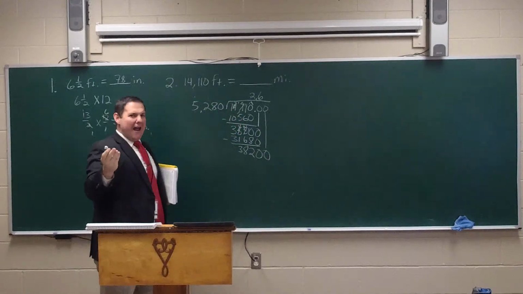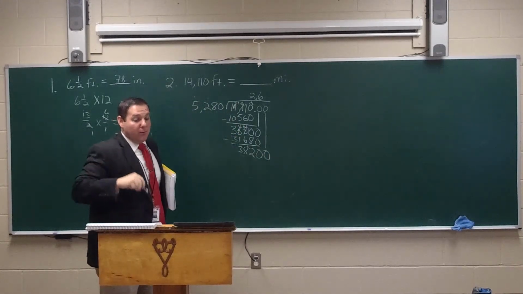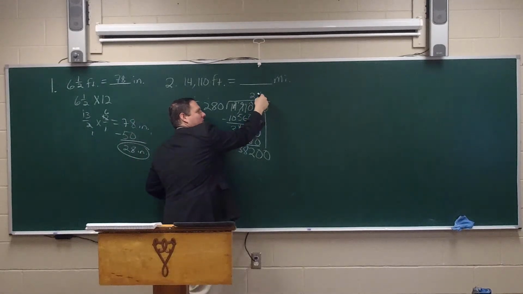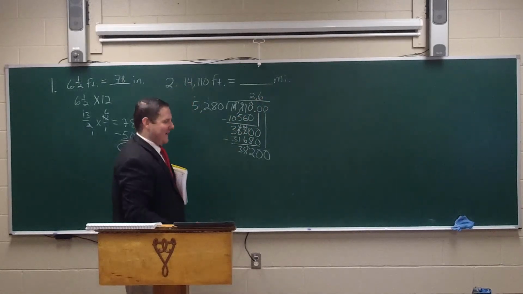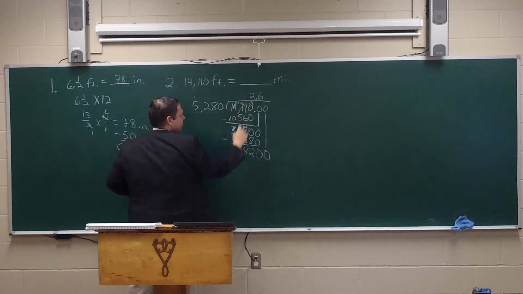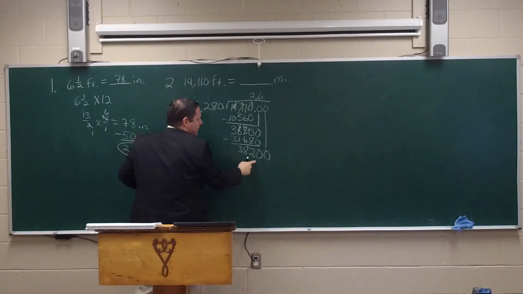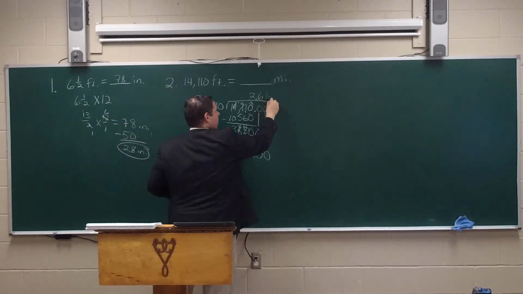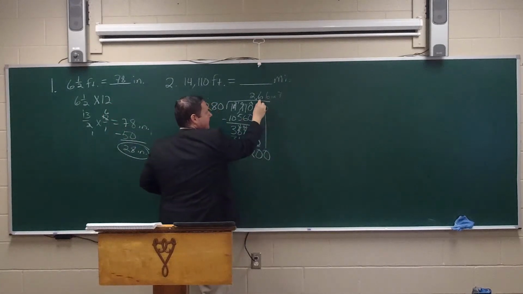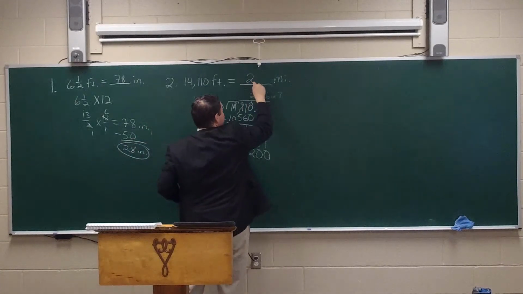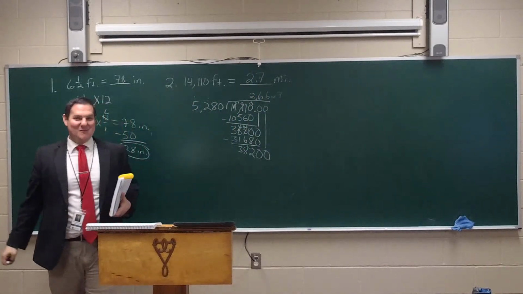And let's see. You say, why do you have to do another one, Mr. McDonald? Well, the reason I have to is because I've got to round this to the nearest tenth. Well, I have to go to the hundredth in order to determine if that's going to stay a 6 or go up to a 7. Now, we just found out that 5 times 6, watch this, I'm going to give you a trick. This number times 6 is 31,000. So even if it's 6, or this very well could be 7, but either way, if we put a 6 here, or we put a 7 here, the 6 or the 7 is going to make the 6 do what? Go up. So you don't even have to keep going. So 2.7 is going to be the appropriate answer for number 2.